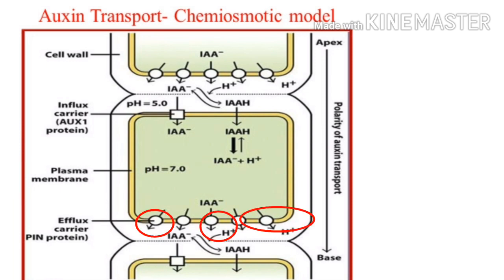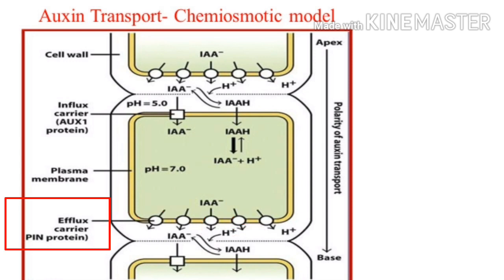These are the efflux carrier PIN proteins. See, auxin enters into the cell directly in the form of IAAH, meaning the protonated form, which is hydrophobic, and through passive transport it enters into the cell.